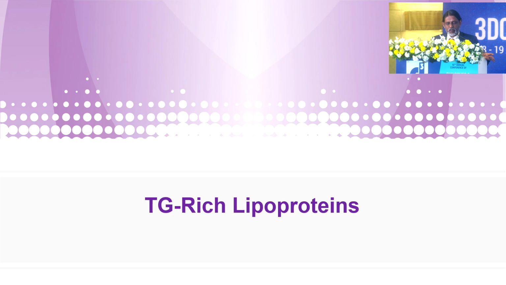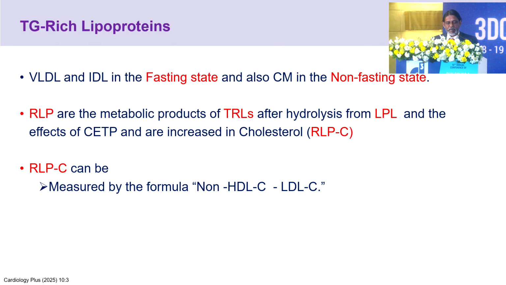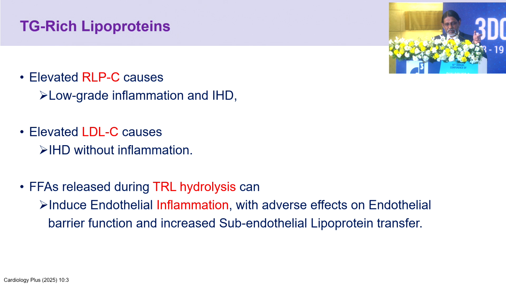Triglyceride-rich lipoproteins are VLDL and IDL in the fasting state, and also chylomicrons in the non-fasting state. Remnant-like lipoproteins are the metabolic products of TRL after hydrolysis by LPL and the effects of CETP, cholesterol ester transfer protein. They are increased in cholesterol content, and remnant cholesterol can be measured by the formula non-HDL-C minus LDL-C. Elevated remnant cholesterol causes low-grade inflammation. Elevated LDL-C causes ASCVD without inflammation.